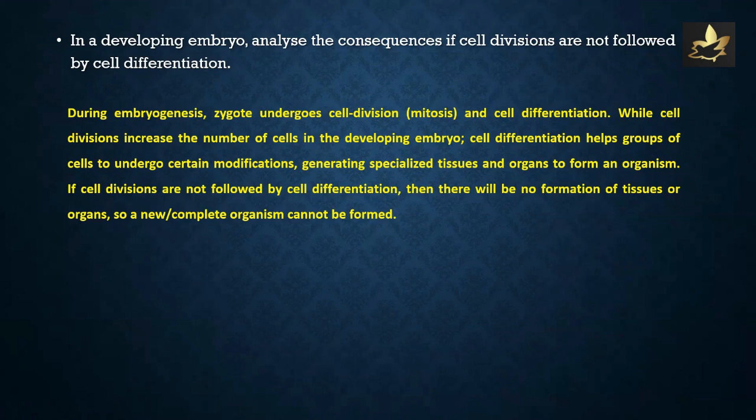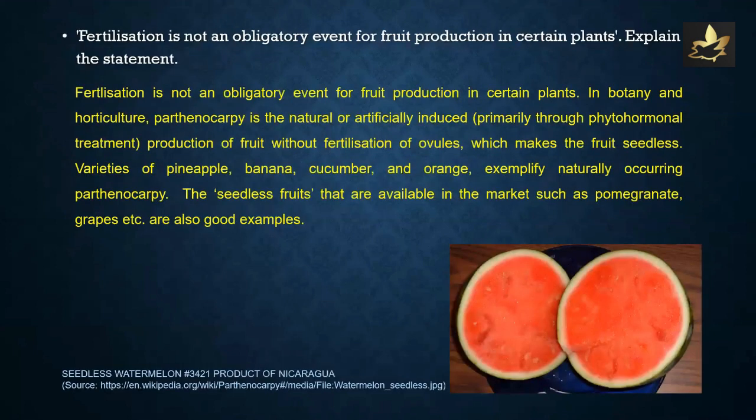While cell divisions increase the number of cells in the developing embryo, cell differentiation helps groups of cells to undergo certain modifications, generating specialized tissues and organs to form an organism. So, if cell divisions are not followed by cell differentiation, then there will be no formation of tissues or organs, and consequently, a new complete organism cannot be formed.